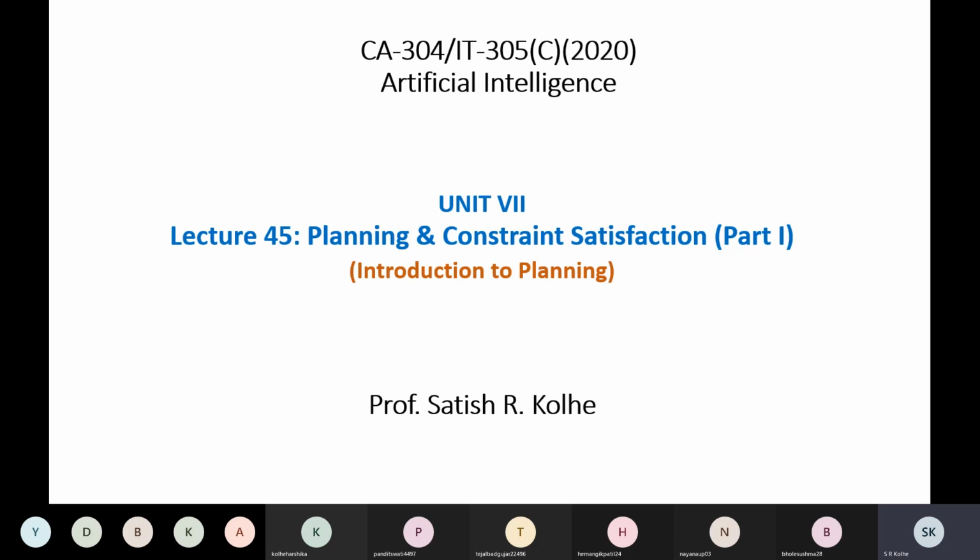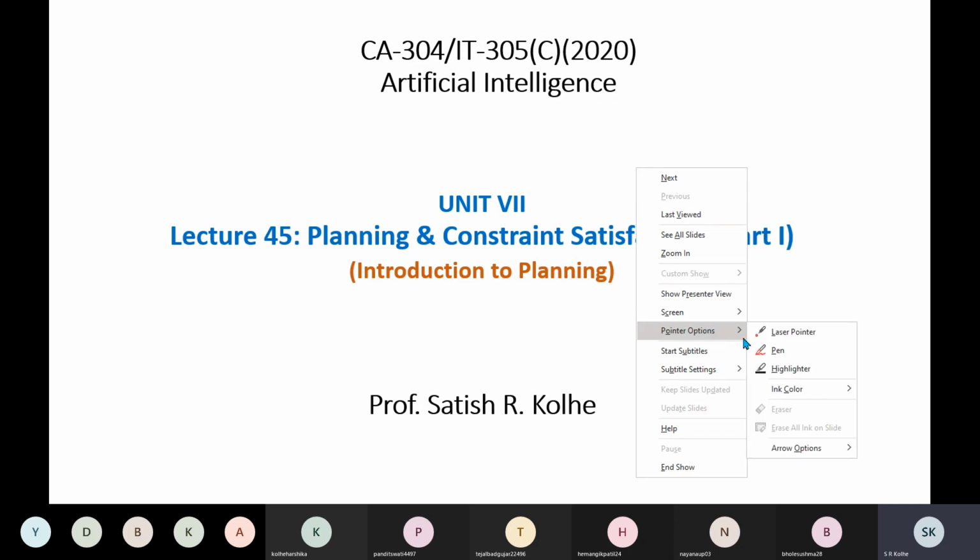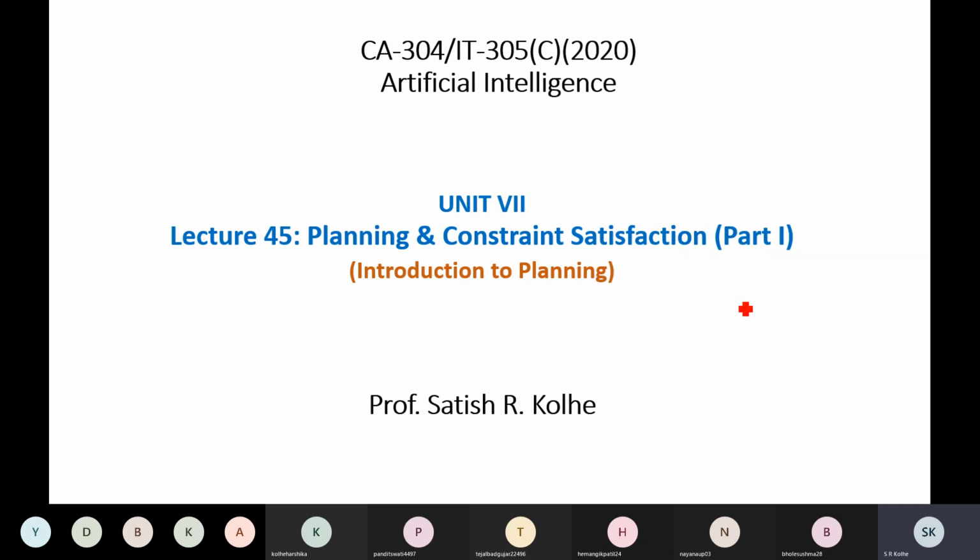In the second way, we decompose the hard problem into an easier set of smaller problems, sub-problems we call them. For example, we have discussed the AO star algorithm, and in the AO star algorithm we decompose the problem into several sub-problems and we tackle them sequentially or in parallel depending upon the requirement.